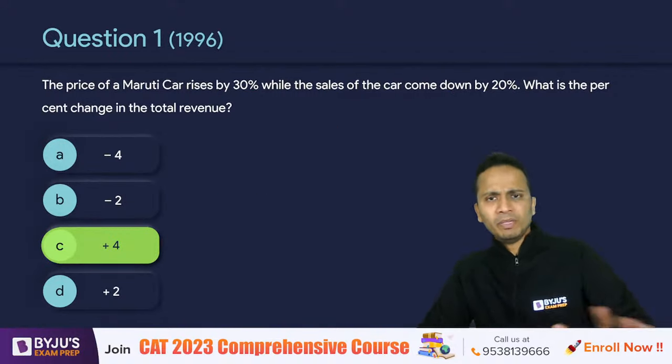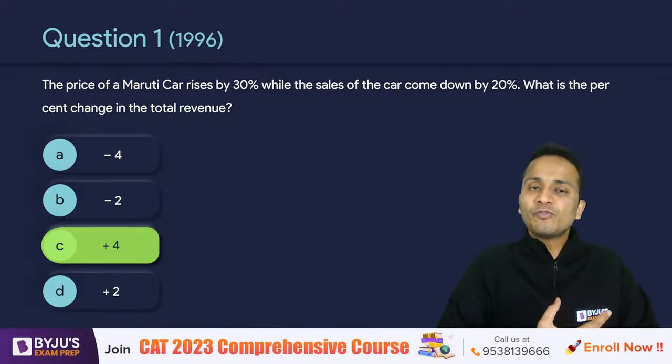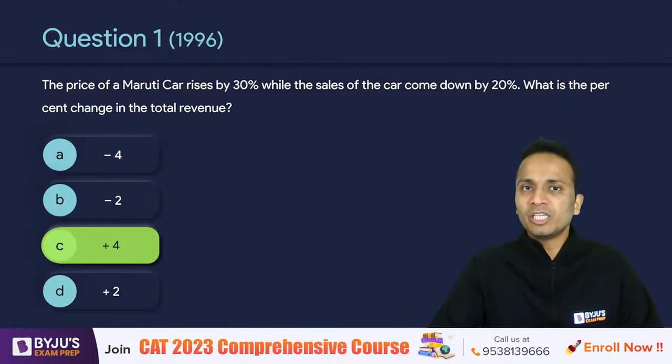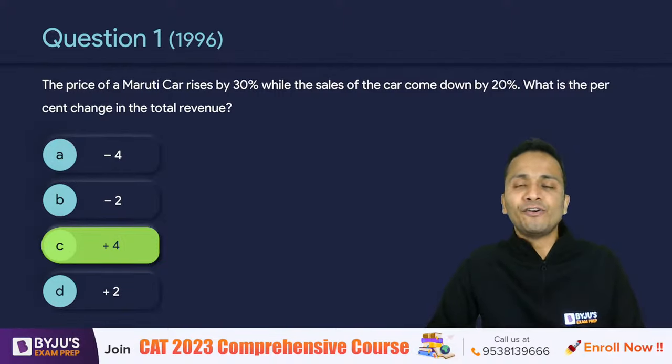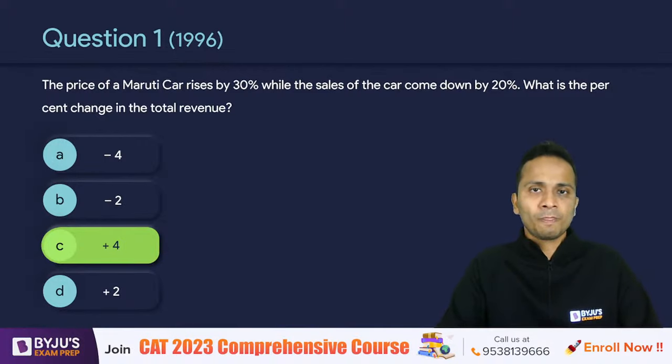All right. It is a simple method, it has come in CAT, and still over the last few years, we have seen this formula of net percentage change. Whenever there is a successive percentage change happening, this formula is to be used in plenty of questions. So this is a very important concept that you need to know. Let's move on to the next question.